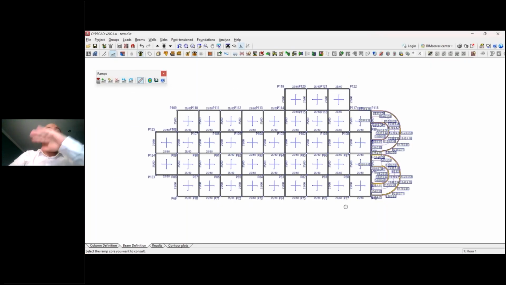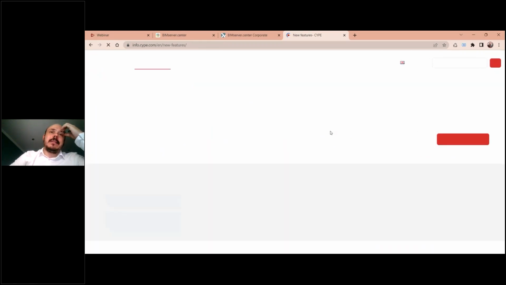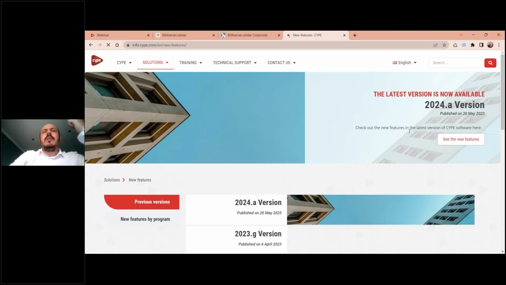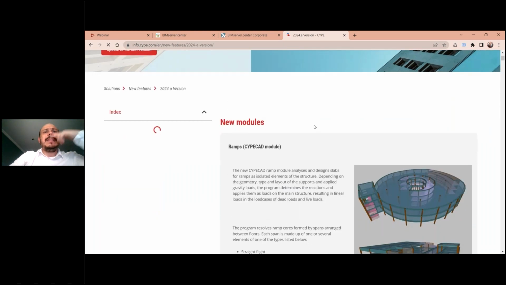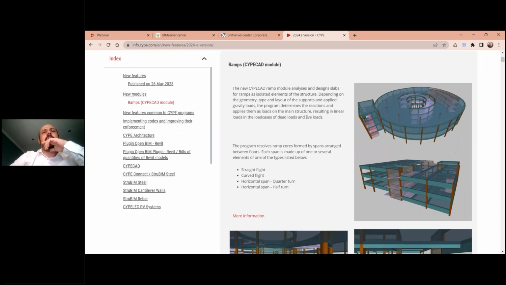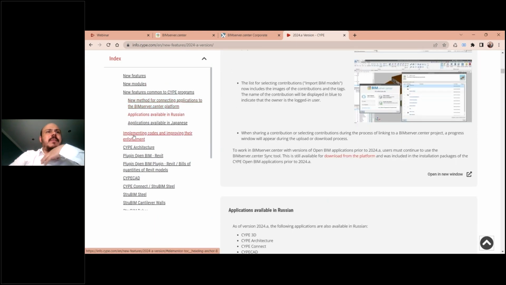In this case, there are more features of CYPECAD. For example, let me show you the list. Let's come back here to the new features. We have a lot of new codes that were implemented in CYPECAD in this version. Some wind load codes, some seismic codes. Let's open the list here. And in the link that I shared before in the chat, you can find it, somewhere in this part, implementing codes and improvement of their enforcement.